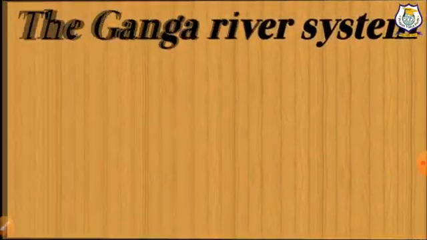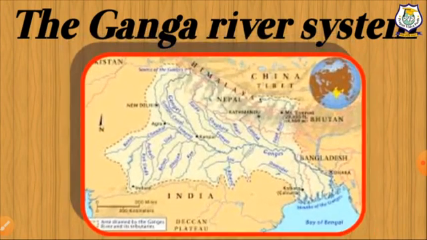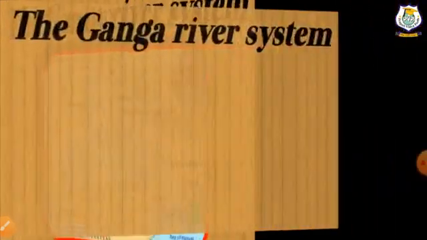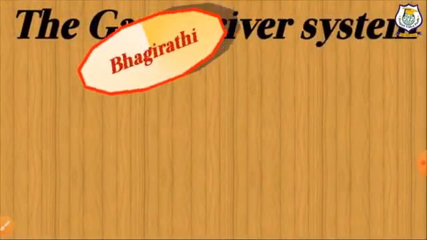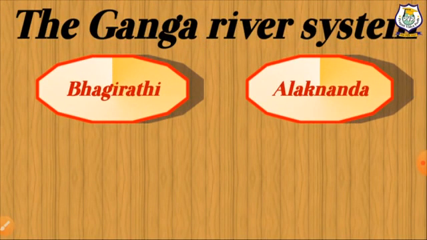Now we will discuss the second important river, Ganga. Ganga is spread entirely in the northern plain. Ganga originates from two tributaries, Bhagirathi and Alaknanda. These are the head streams of Ganga.